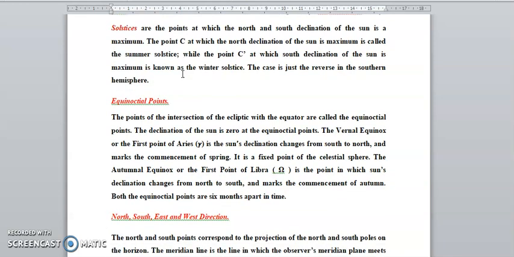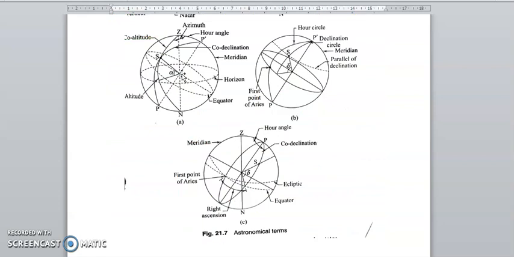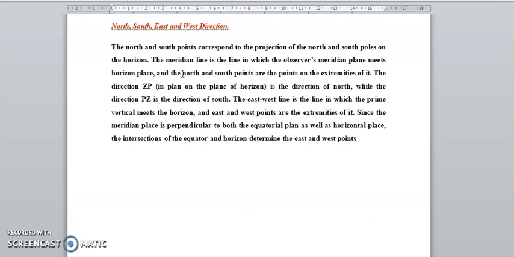Okay, north, south, east and west directions. The north and south points are the projections of the north and south poles on the horizon.